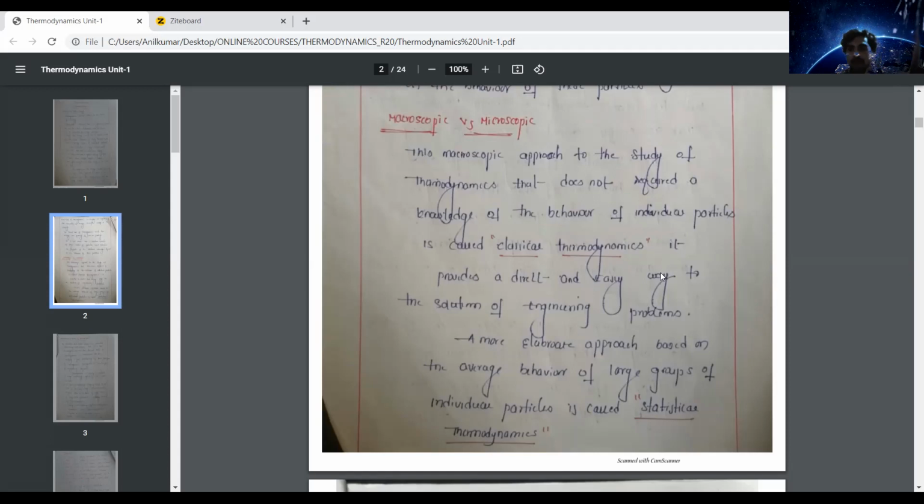A more elaborate approach based on the average behavior of large groups of individual particles or individual molecules is called statistical thermodynamics.